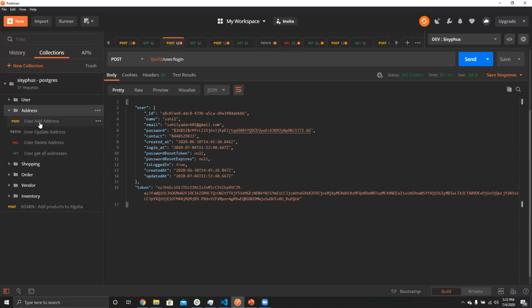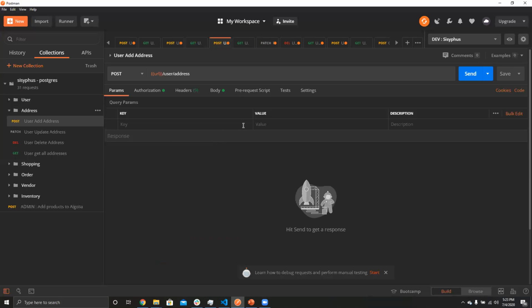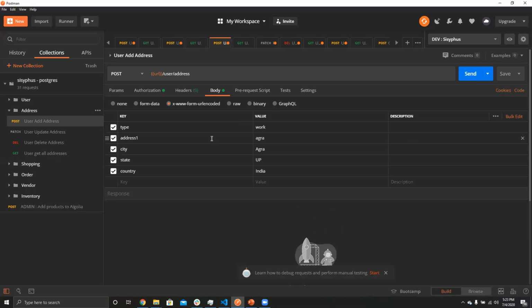Then the reset password and forgot password functionality is also working correctly. Now the user wants to add a particular address, so these are all the keys which we have specified. These are the required fields. There is also an address two field. When we implement this into the front end, we will showcase all those fields.